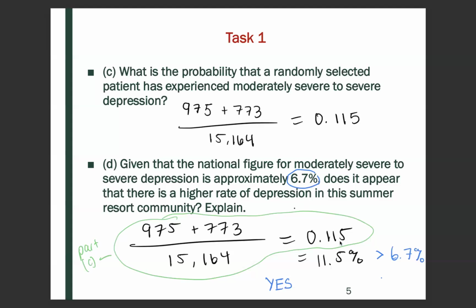And so when we used this resort community in Cape Cod, we got 11.5%, and that's greater than that national figure. And so the question is asking if it appears that there's a higher rate of depression in the summer resort community. That answer would be yes, because 11.5% is greater than that national figure of 6.7%.